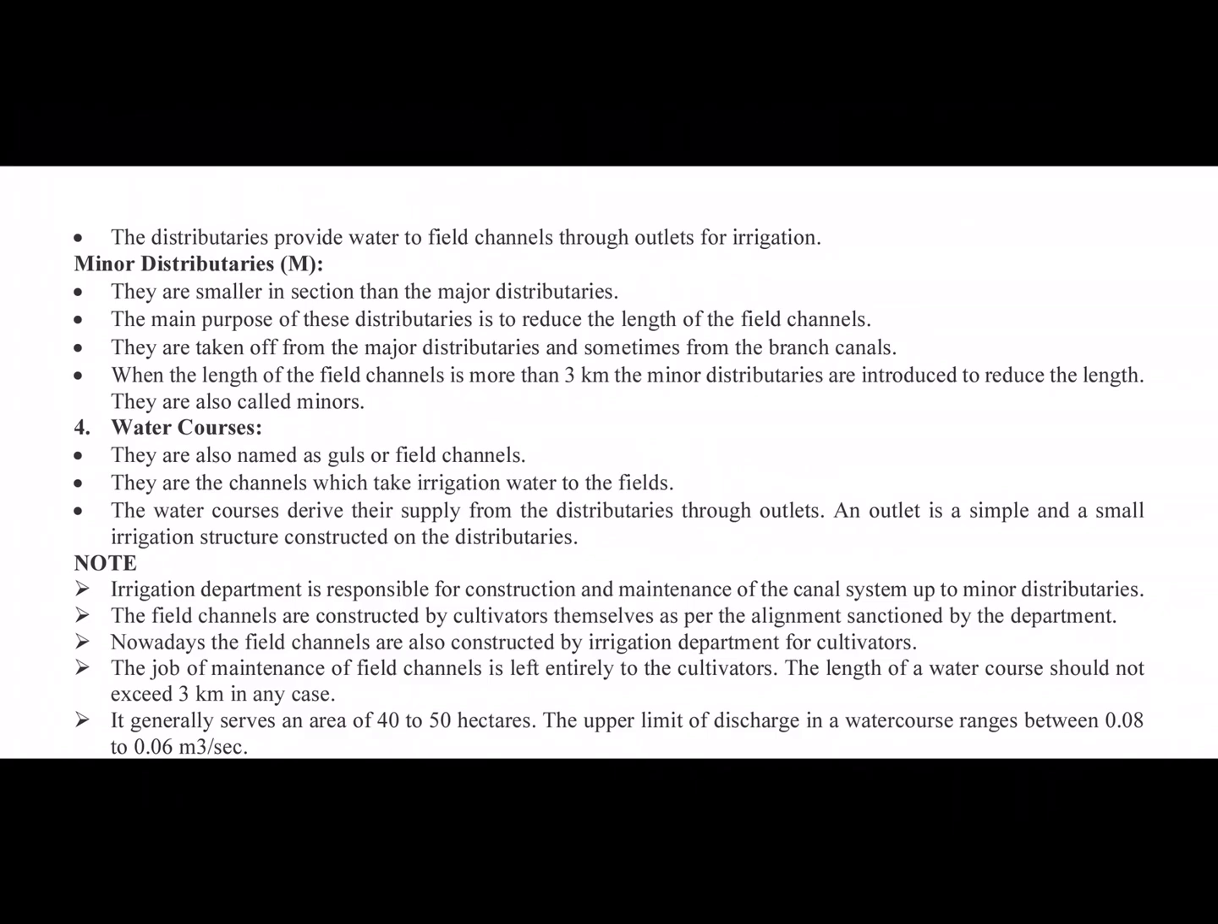The length of a water course should not exceed 3 km in any case, because it will be a huge economic loss for the cultivators to maintain that canal if it is longer than 3 kilometers. It generally serves an area of 40 to 50 hectares. This is for the water course. The upper limit of discharge is 0.08 and the lower limit is 0.06 meter cube per second.